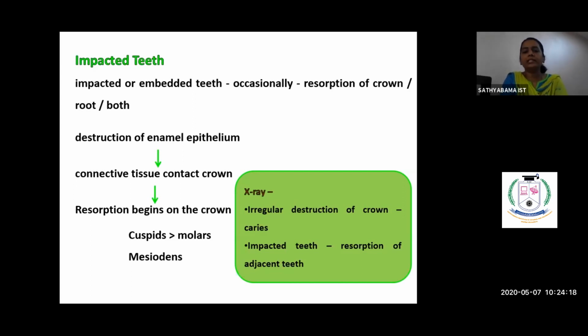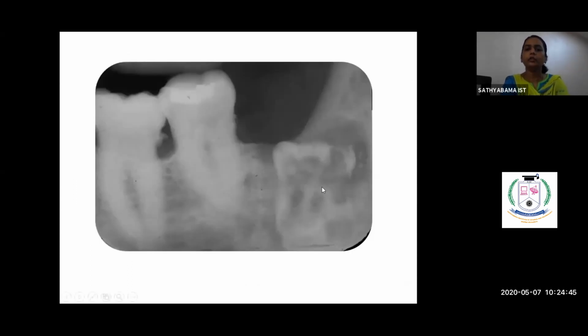So mainly this could be seen in the cuspids more than the molars, okay? Because the cuspids are the last tooth to erupt in the oral cavity. Also, this could be seen in mesiodents. On X-ray, they appear as irregular destruction of the crown, and sometimes when the impacted tooth is present, the pressure of the impacted tooth may cause resorption of the adjacent tooth root. Here you could see there is complete dissolution of the impacted tooth itself.